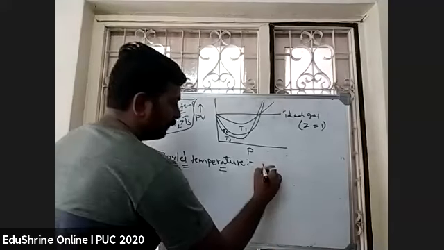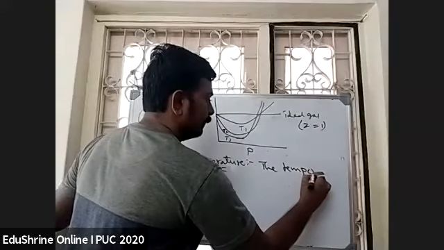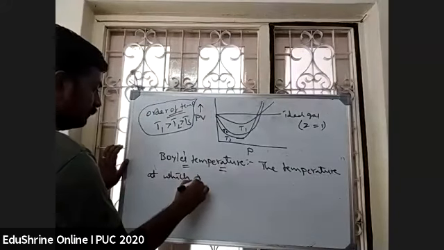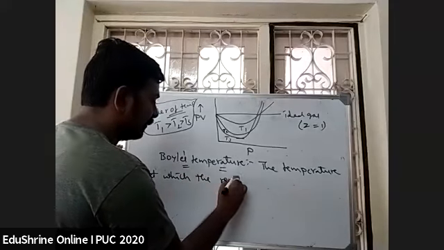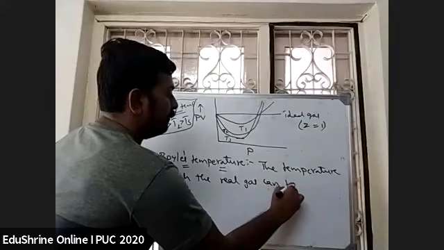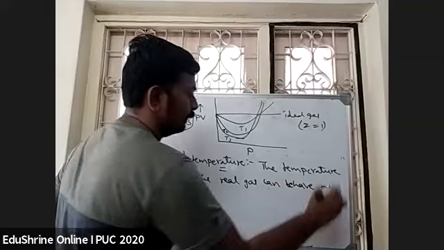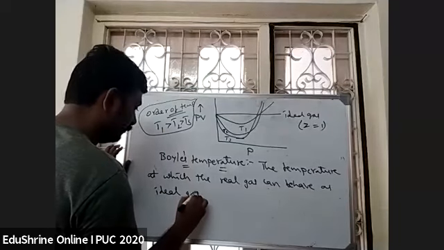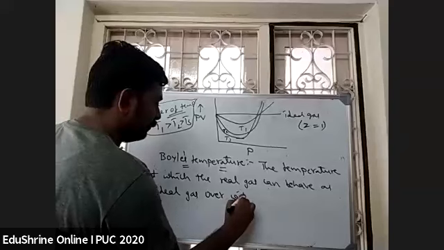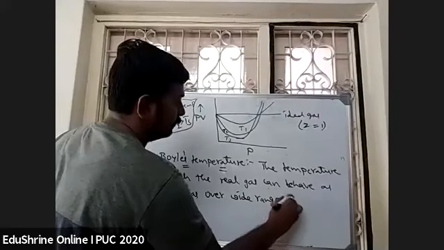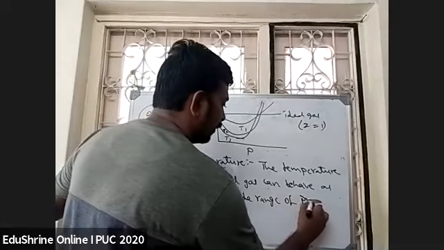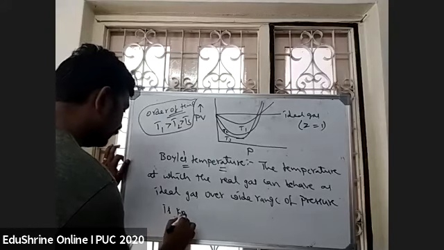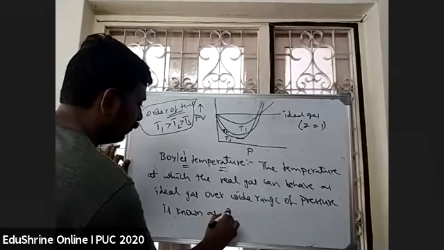I'll give the definition. The temperature at which a real gas can behave as an ideal gas over a wide range of pressure is known as Boyle's temperature.